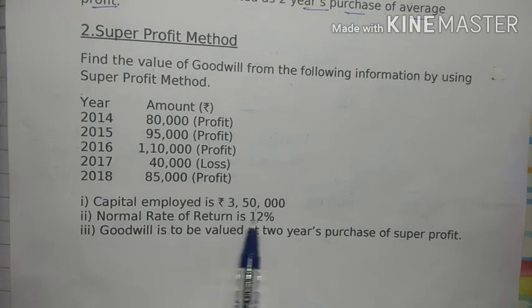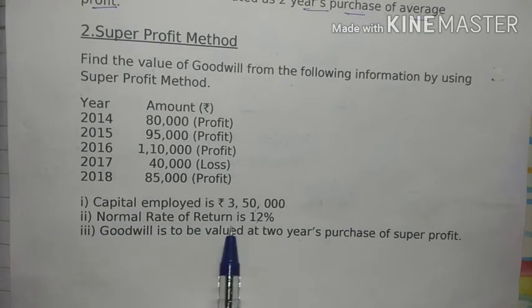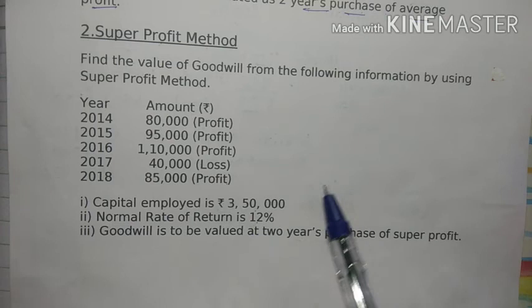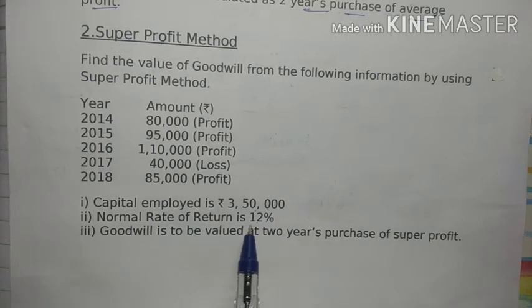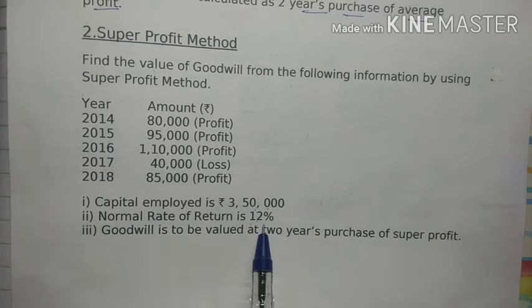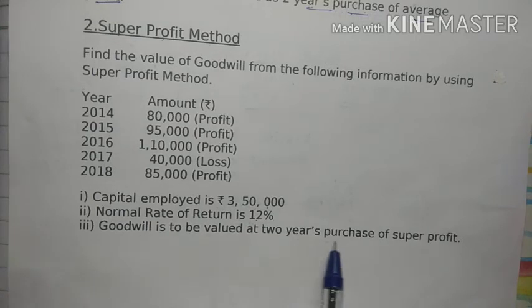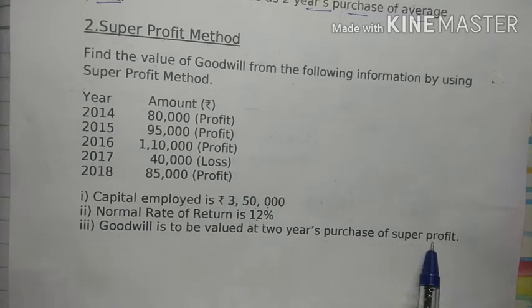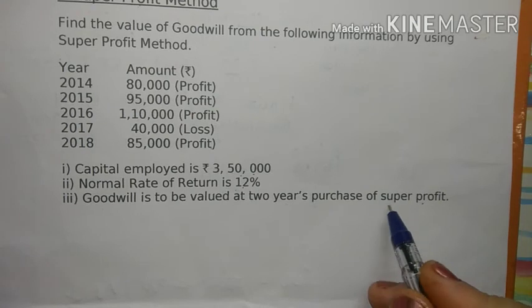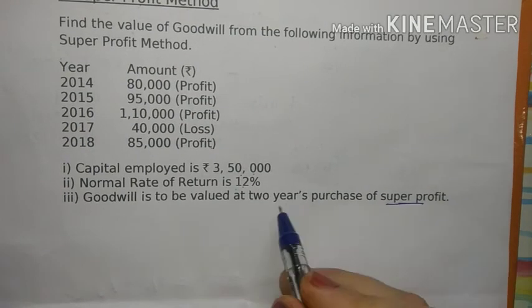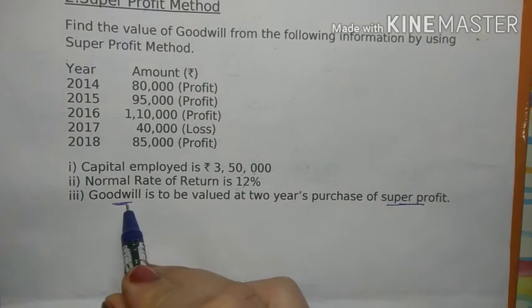See, normal rate of return means what? If a person does that particular business, then what should he get as a profit? अगर इतना पैसा उसने लगाया है तो एक्चुअली में उसको 12% normal return मिलना चाहिए, right? That is normal rate of return. Then goodwill is to be valued at 2 years purchase of super profit. In this we have to calculate first super profit and then we have to calculate the goodwill, right?